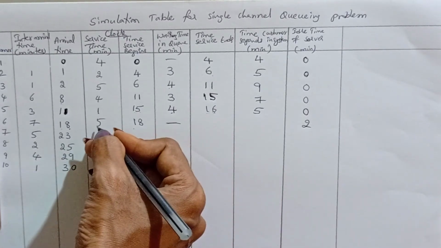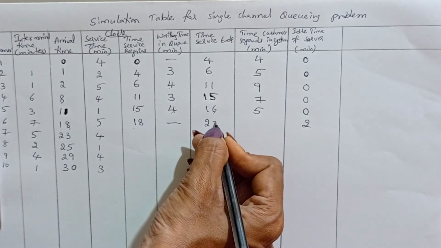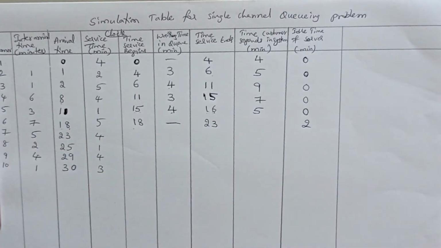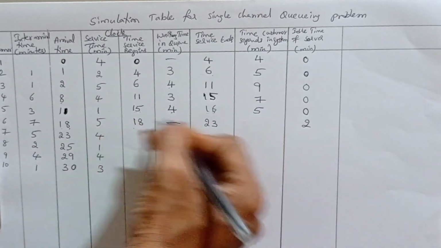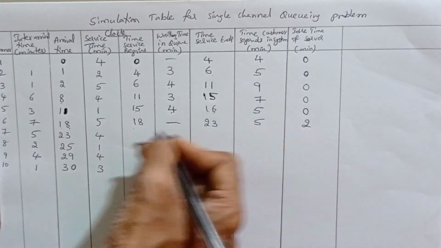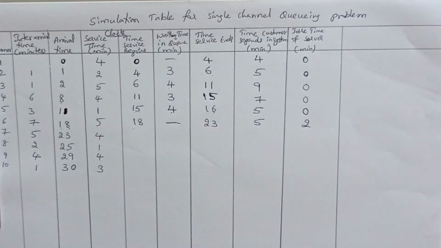So 18 plus 5, that is 23 minutes. At clock time 23, the particular customer is completing the services. So how much time is the customer spending in a system? No waiting, directly, so the service time becomes the time the customer spends.